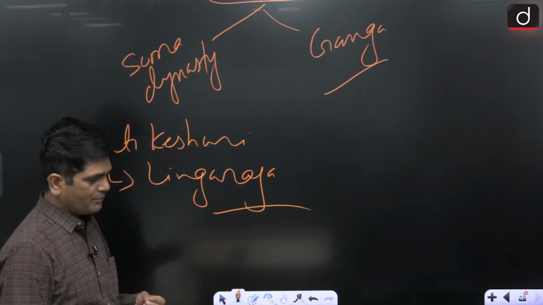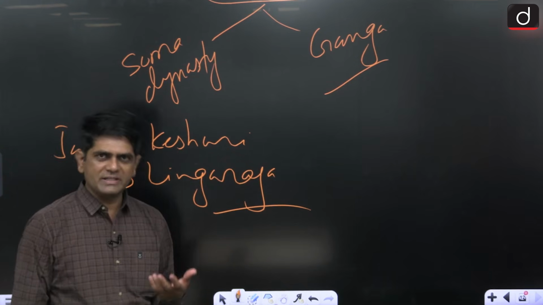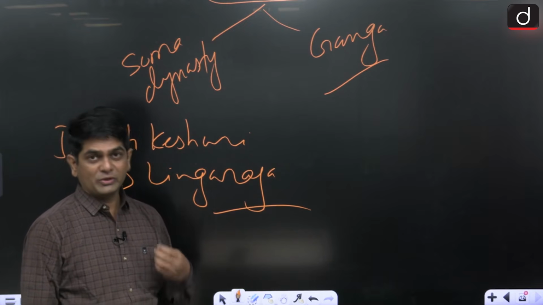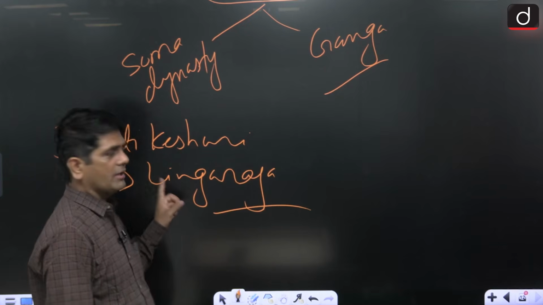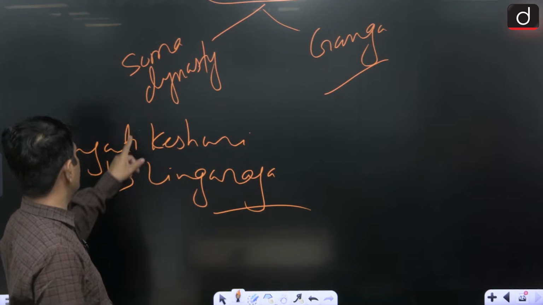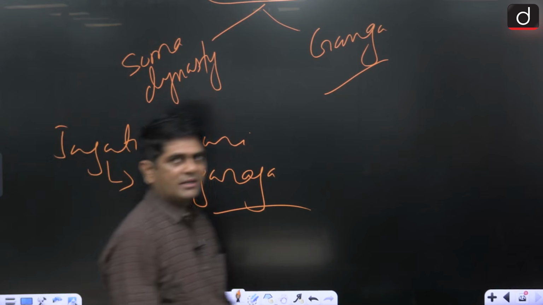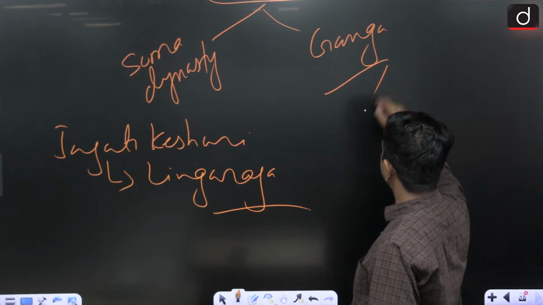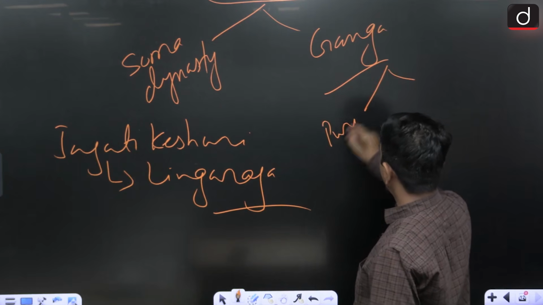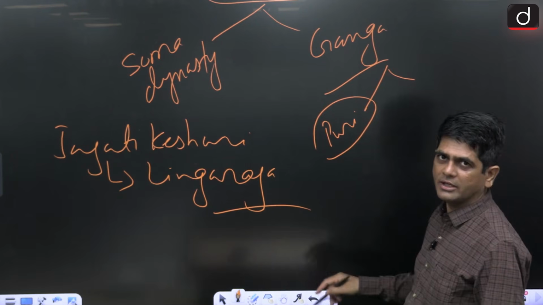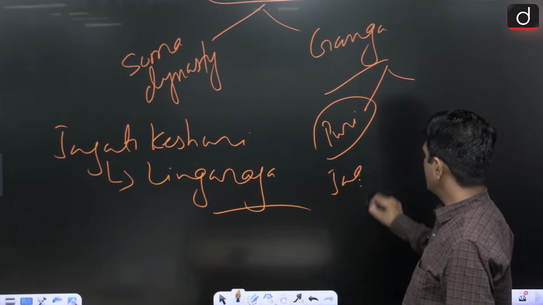In Bhuvaneshwar we have other temples as well, like Raja Rani temple, Betal Deul temple, Mukteshwar temple, but this temple is very, very important. It was built by the ruler of the Soma dynasty, Jajati Kesari, in the 11th century AD. Then here at Puri, the founder of the Eastern Gang dynasty, Anantavarman Gang, built Jagannath temple.